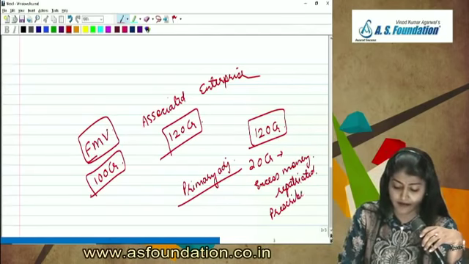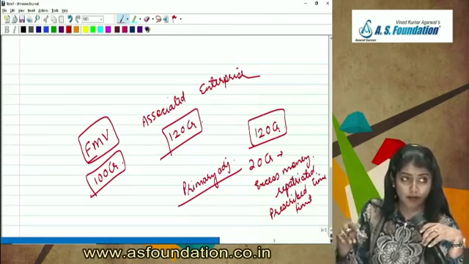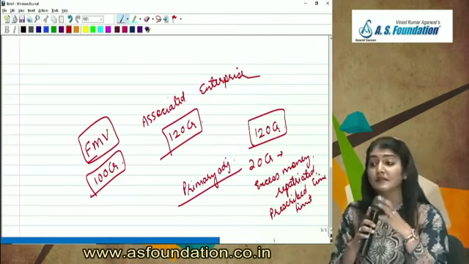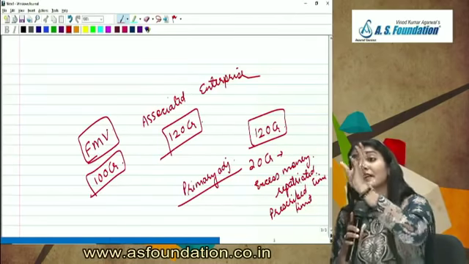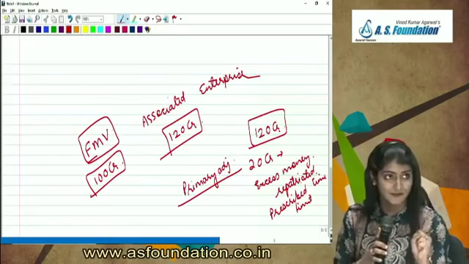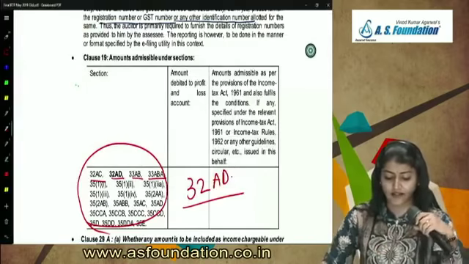What is the prescribed time limit? 90 days. And if it has not been repatriated to India within the prescribed time limit, then what is the imputed interest income on such money which is yet to be received from outside India? That is clause 30A.